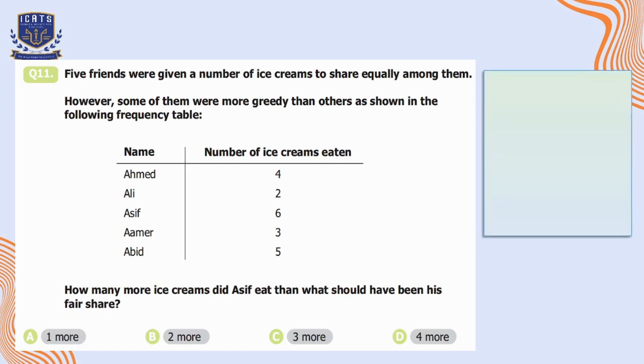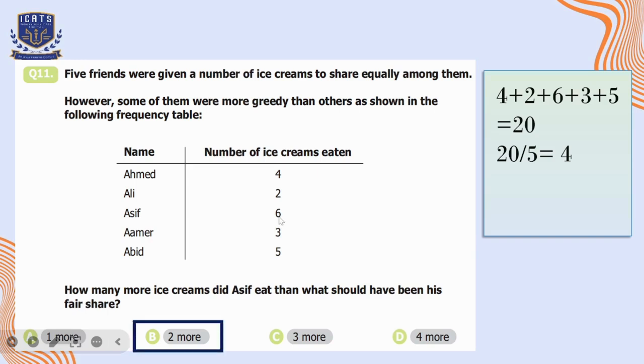Okay, to calculate that, first of all, we are going to add the number of ice creams which were eaten by the friends. The total is 20. It means 20 ice creams were eaten in total. And there are 5 friends. So let's divide 20 by 5. That is equal to 4. So we can say that each one of them should have eaten 4 ice creams to have their fair share. But as Asif has eaten 6 ice creams, which is 2 more than 4, he has eaten 2 more ice creams than his fair share. So option B is the correct option here.